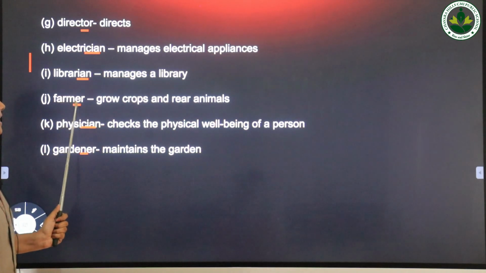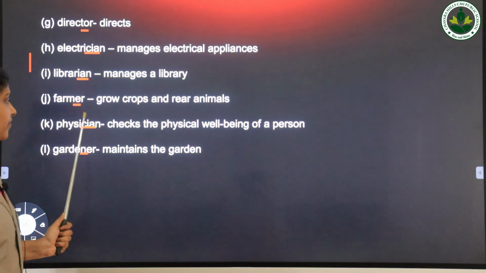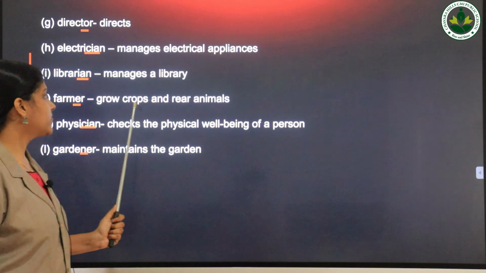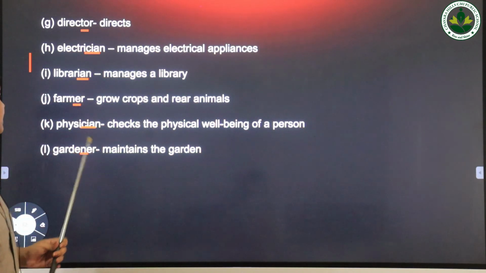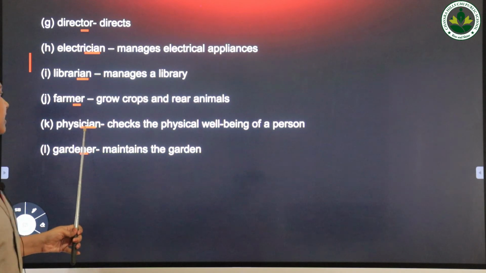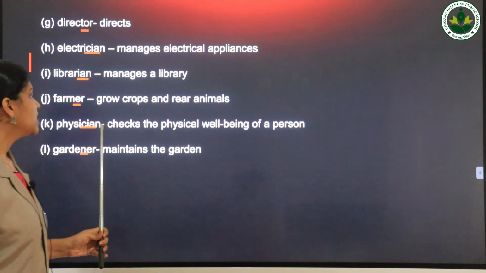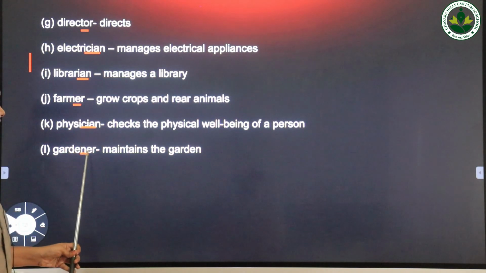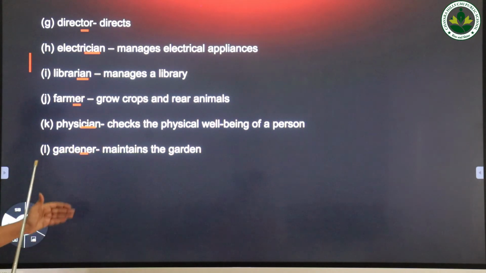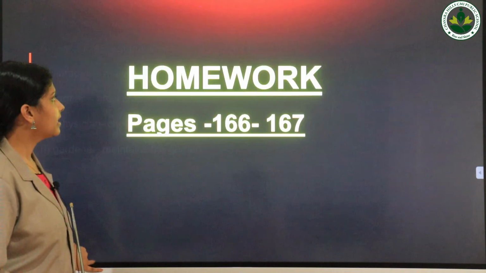Next word, farmer. Here er is the suffix, and it means a person who grows crops and rears animals. Next one, physician. Here ian is the suffix, and it means checks the physical well-being of a person. Next one, gardener. Here er is the suffix, and it means maintains the garden.